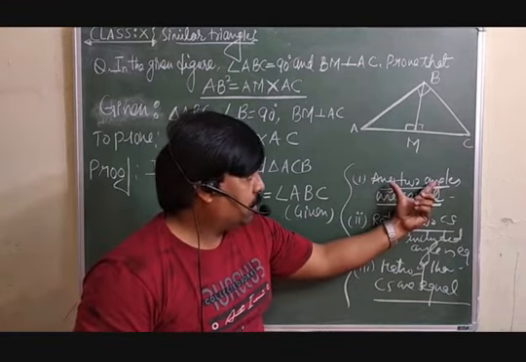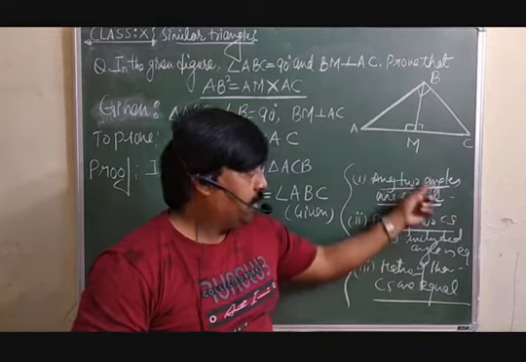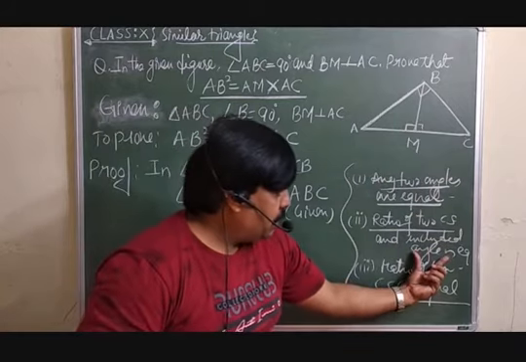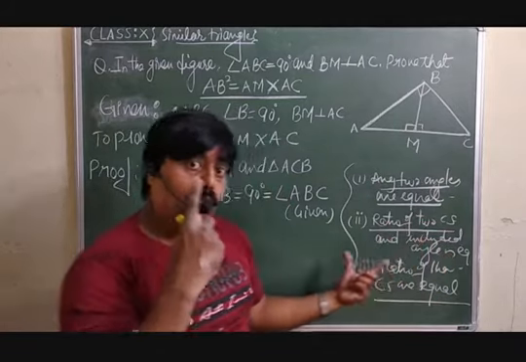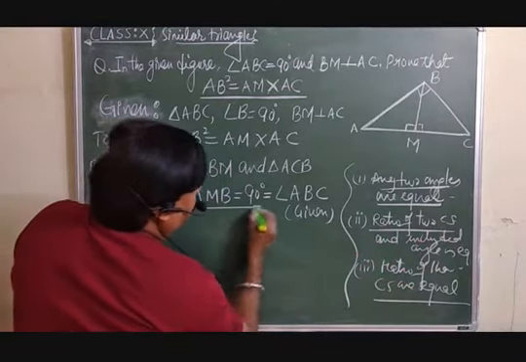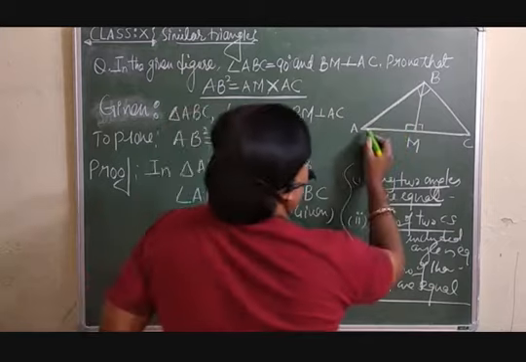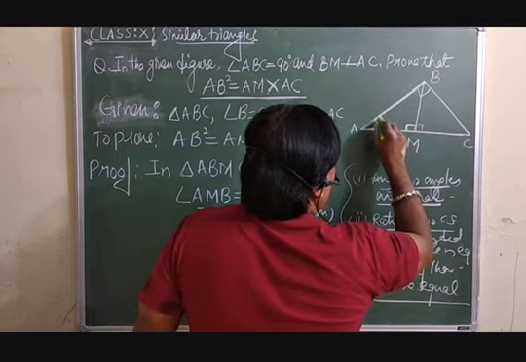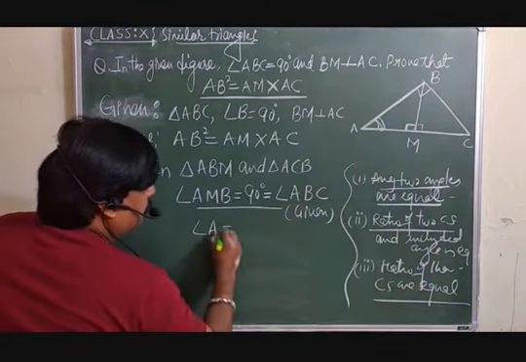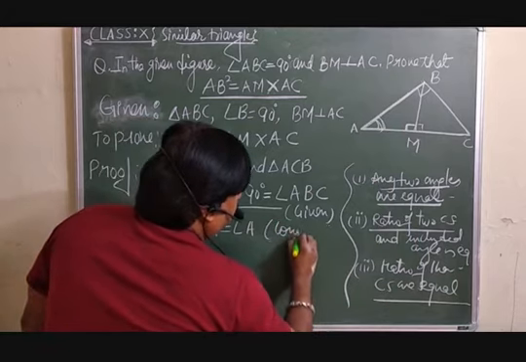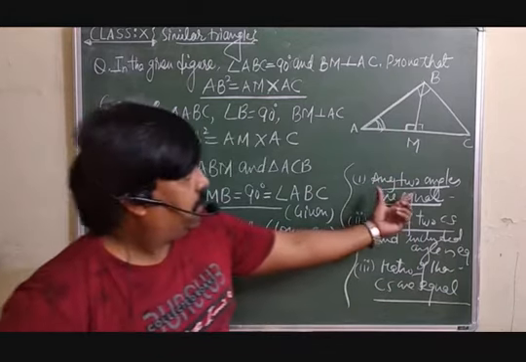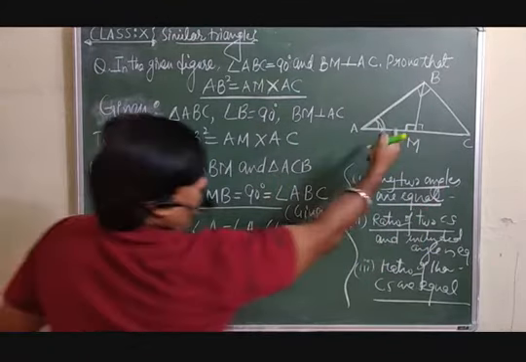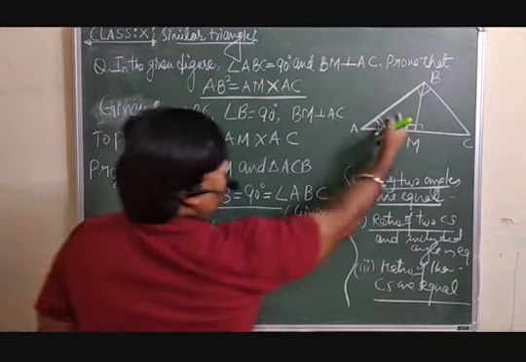Either I search for the ratio, or one more angle is equal. If two angles are equal, you can declare both the triangles are similar. One angle is already given equal, so search for one more. Look at here, in triangles AMB and ABC, 90-90, and angle A is common in both the triangles. If any two angles in two triangles are equal, you can declare both the triangles are similar. So by these two, you can say both the triangles are similar.